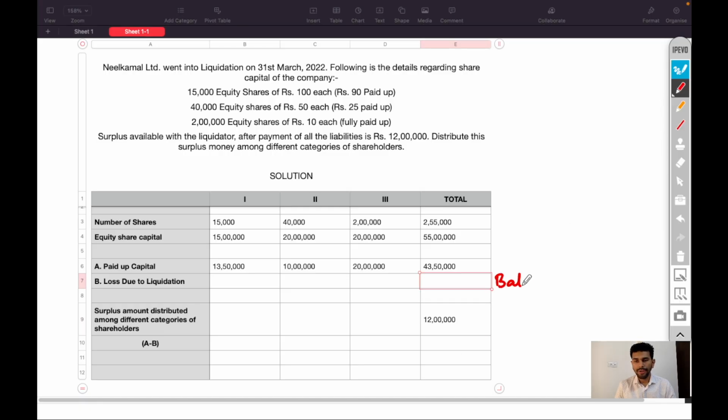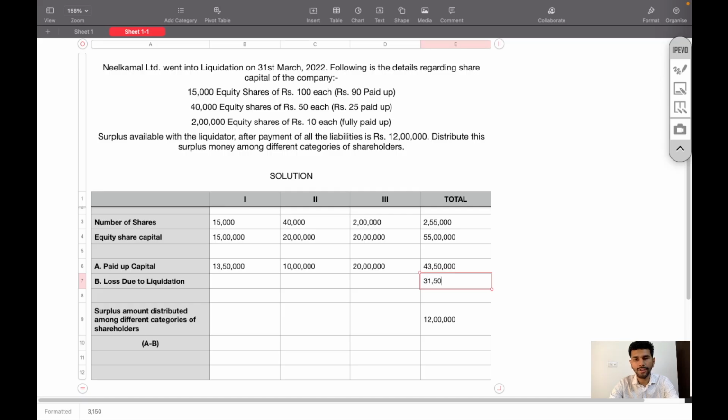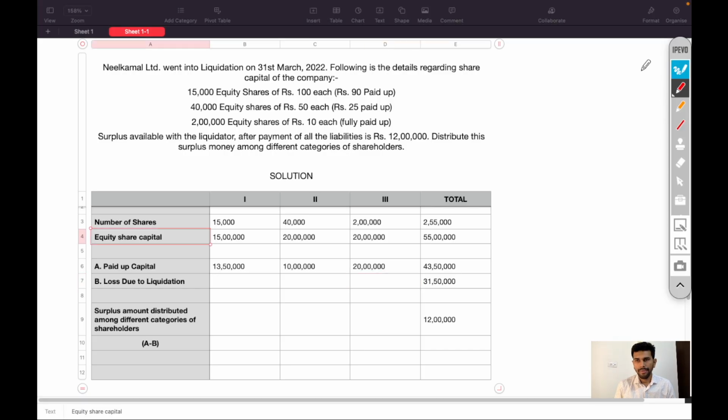First, we will find out the balancing figure because we have point A and point C and the difference is point B. So 43 lakh 50,000 minus 12 lakh, we will get 31 lakh 50,000, and it will be distributed among equity shareholders in the ratio 15 is to 20 is to 20, in the ratio of equity share capital, that is 15 lakh, 20 lakh, 20 lakh, 15 is to 20 is to 20, or 3 is to 4 is to 4.